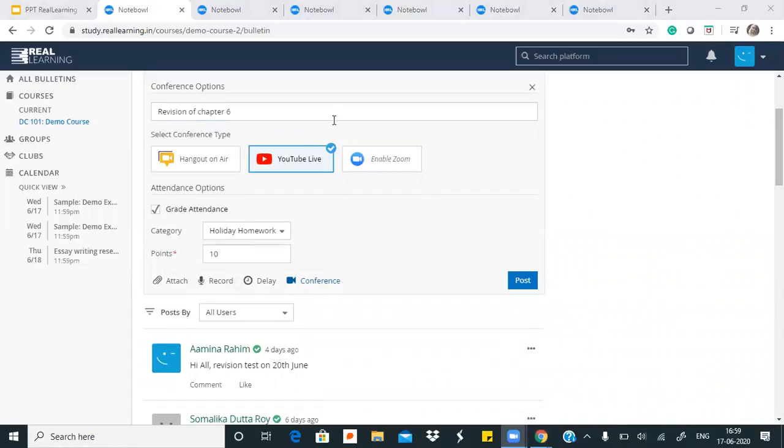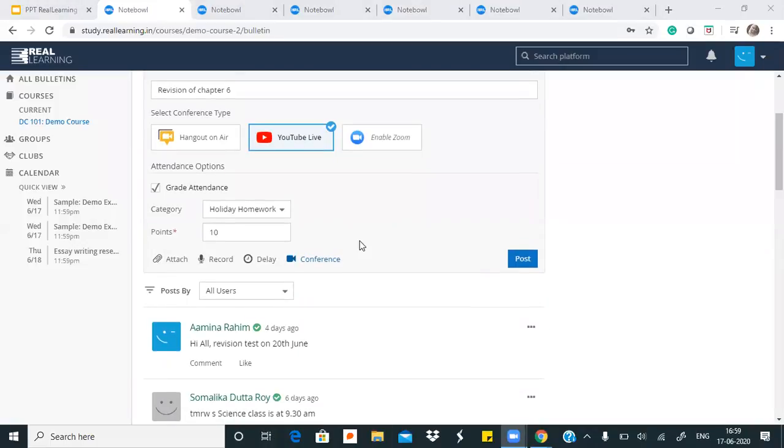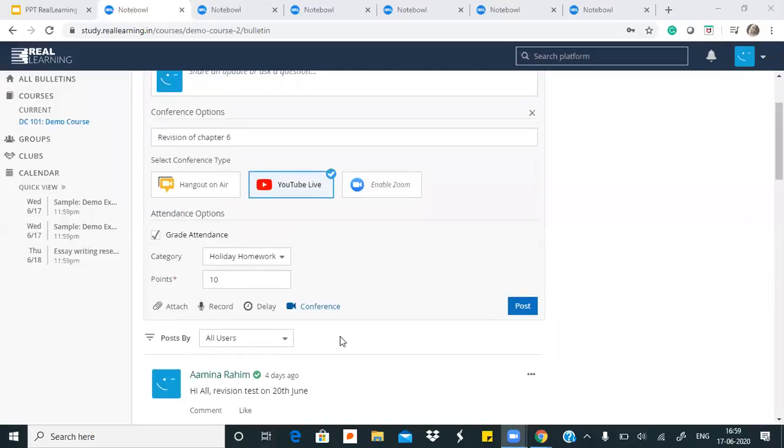So teachers can write the title of that chapter here. They can choose which application they want. They can select whether that attendance will be graded or not. Then they can do this from here.